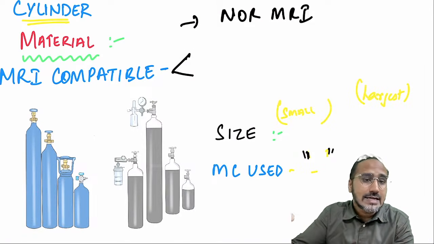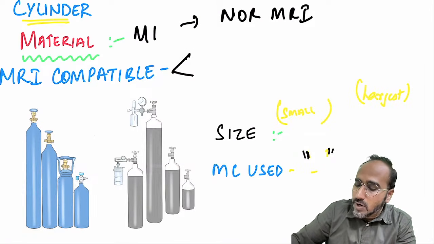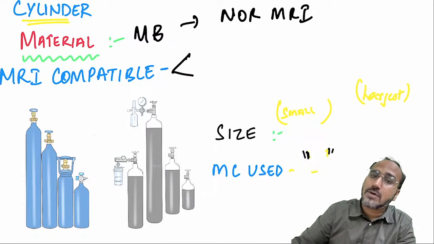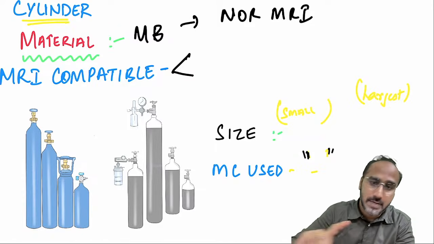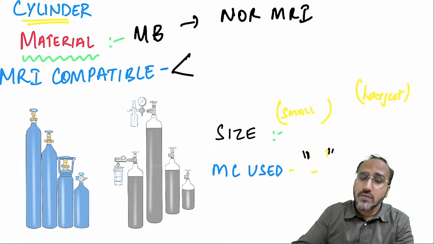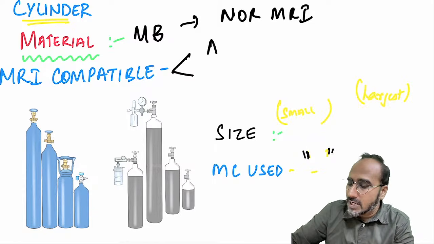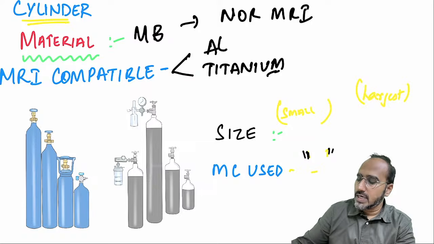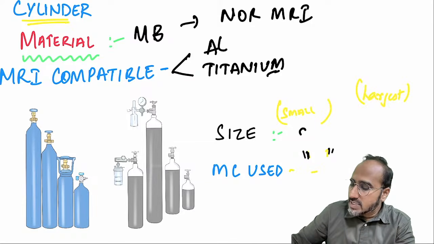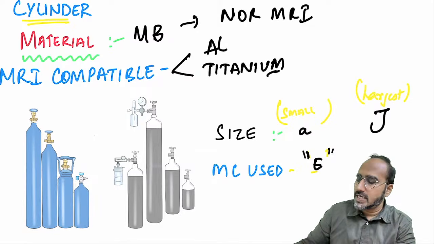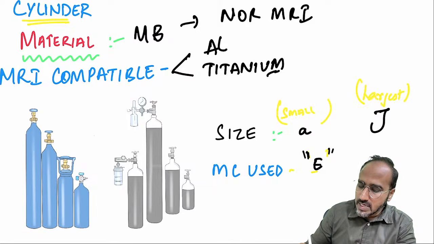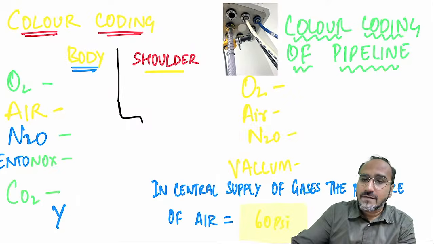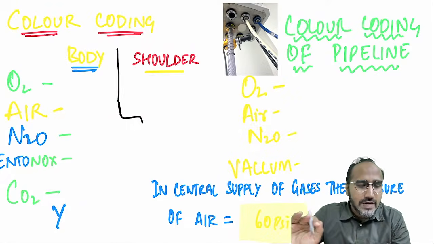The cylinder is made up of what material? It is made up of molybdenum. But guys, molybdenum cylinders are non-MRI compatible, cannot be taken into the MRI room. If you want to take a cylinder into the MRI room, it should be made up of aluminium or titanium. Okay, what is the size of cylinder? The smallest size cylinder is size A, the largest is size J cylinder, and the most commonly used size cylinder is size E cylinder.